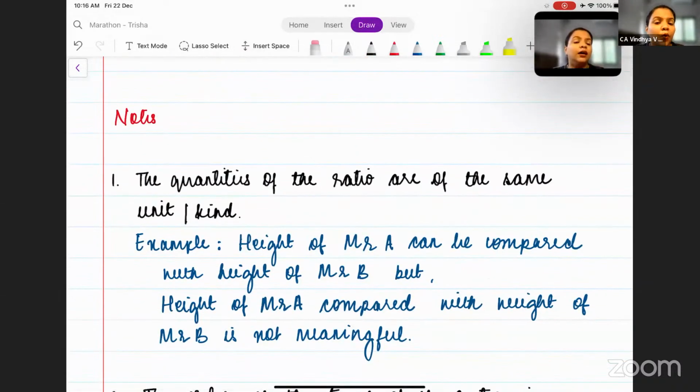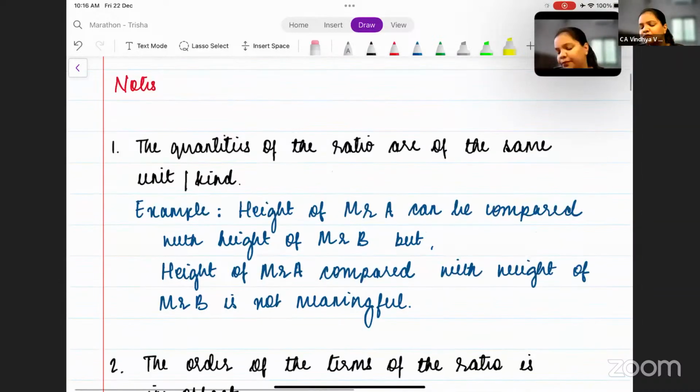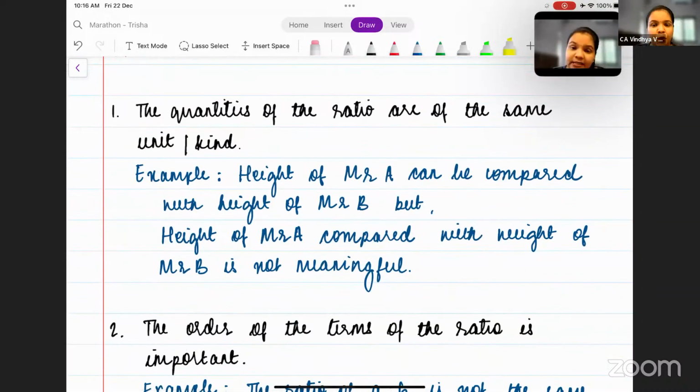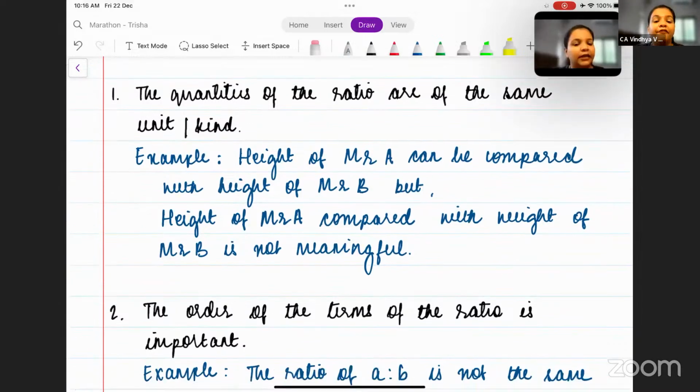The quantities of the ratio should be of the same kind or unit. The example I've given you just now, that is height of A, can be compared with height of B, correct? But height of A compared with weight of B is not meaningful, which we have already understood. Moving on to the next note, the order of the terms of the ratio is important, which means A is to B is not the same as B is to A. The same thing I had explained to you.